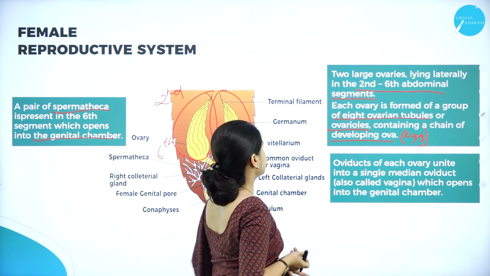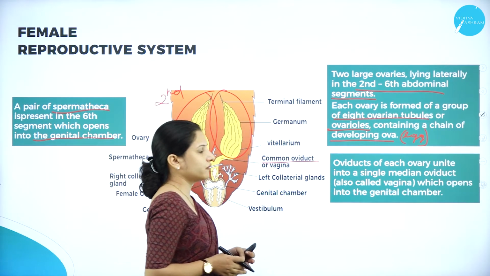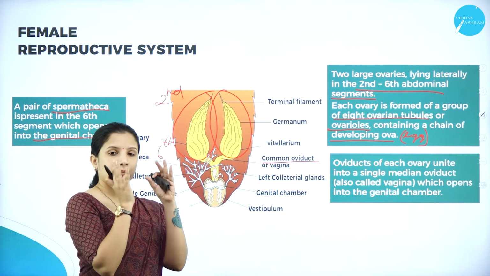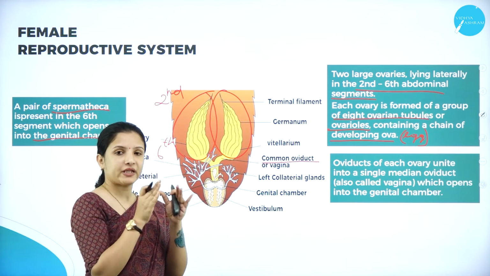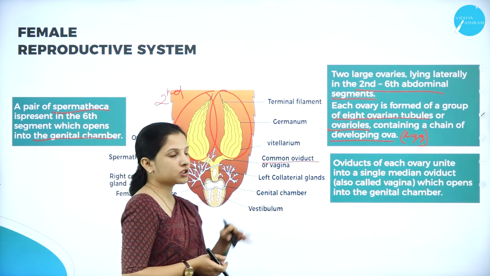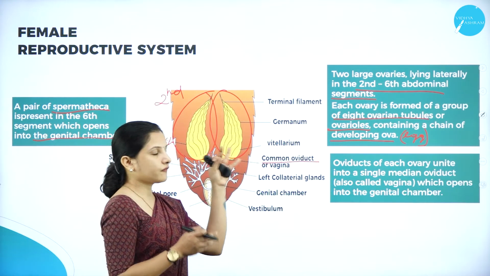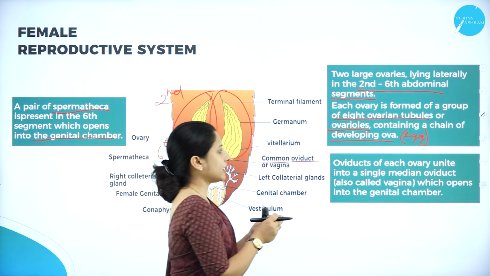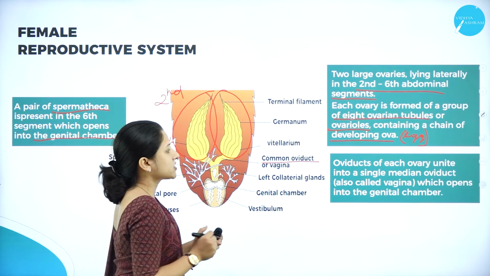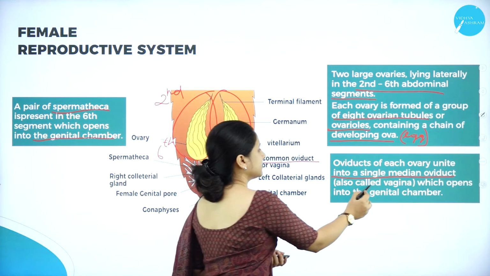After that comes the oviduct region. The oviducts of each ovary unite. I told you the ovary is made up of many duct-like structures, the ovarian tubules, which are called the ovules. All these oviducts of each ovary come together and join in one particular region, which joins into a single median oviduct, called the vagina.